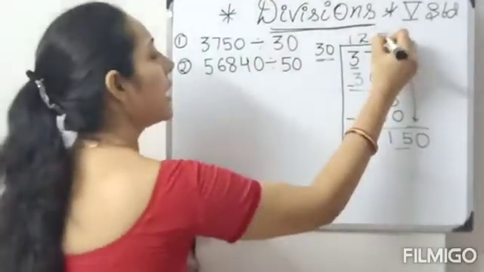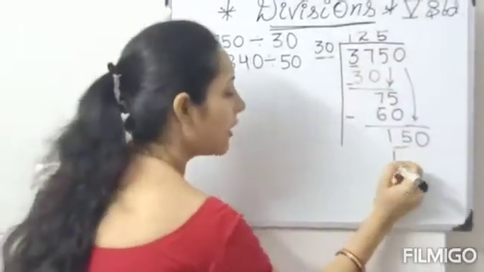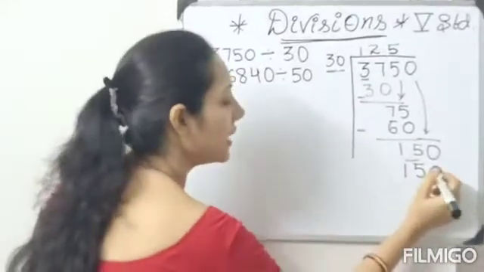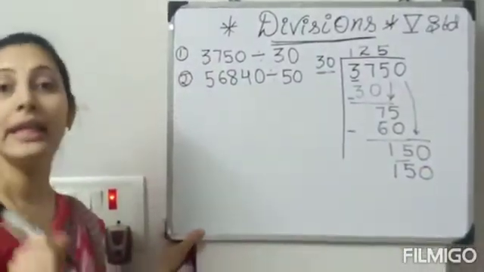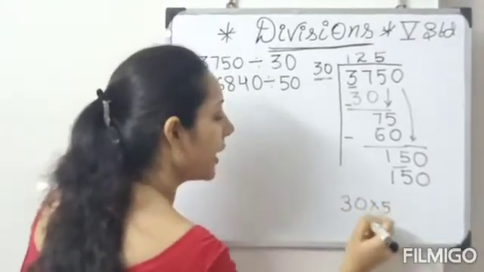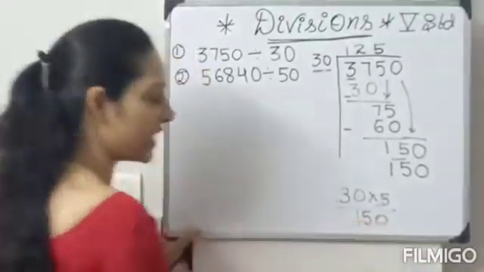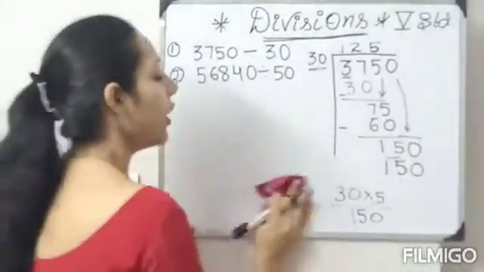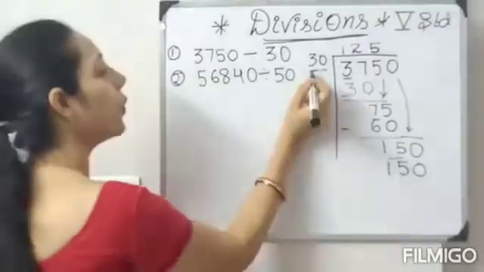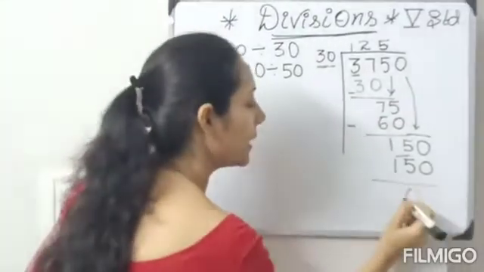So it will come 5. 3 5s are 15 and 0 will come 0. 30 into 5. See, 30 into 5. 5 zeros are 0. 5 3s are 15. Correct? So whenever there is 0 given, you have to think only of this number, when it is coming.